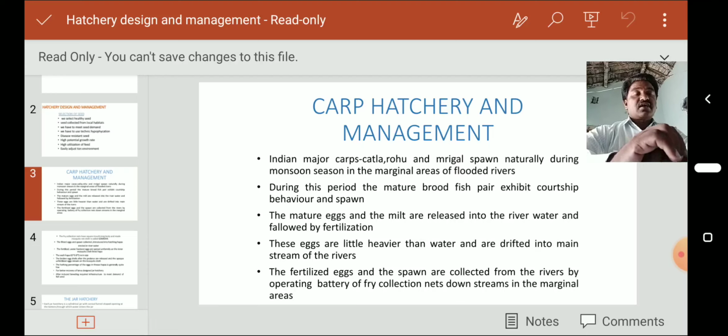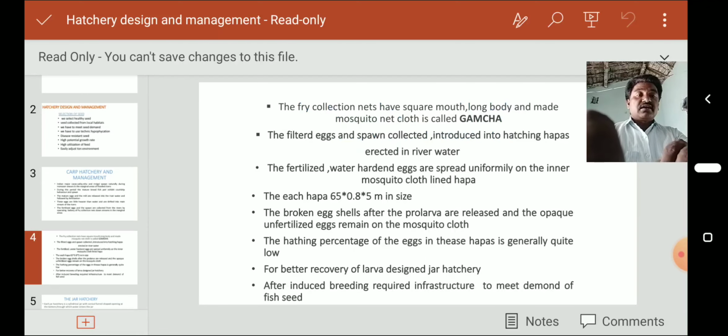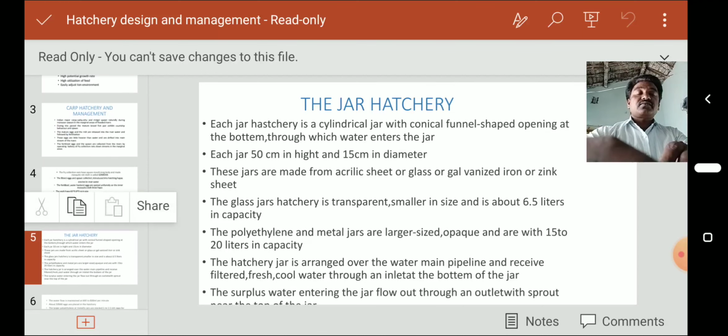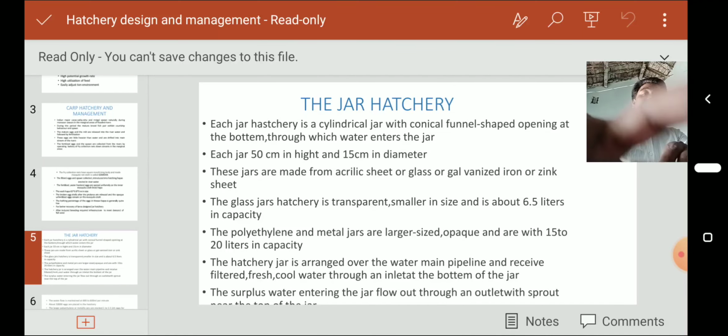The second one is carp hatchery design. Indian carps like katla, rohu, mrigal spawn naturally during the monsoon season. The mature eggs are released into the natural environment, and fertilization takes place. We have to collect these eggs. The gumcha is a special cloth which can collect the eggs and hatchlings, and these are introduced into nursery ponds.